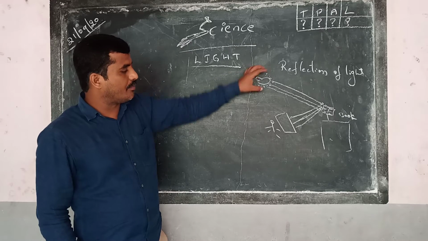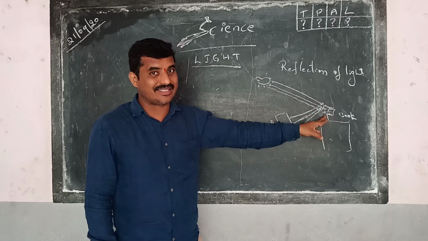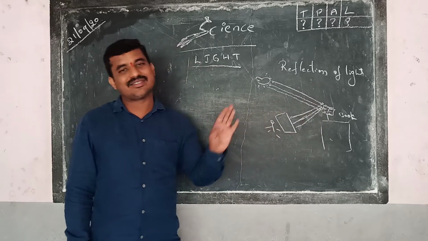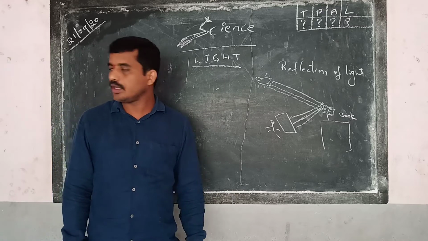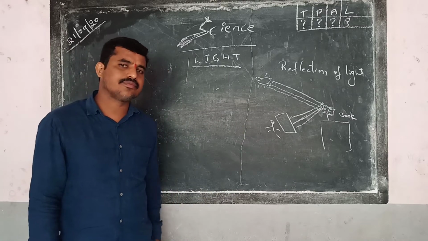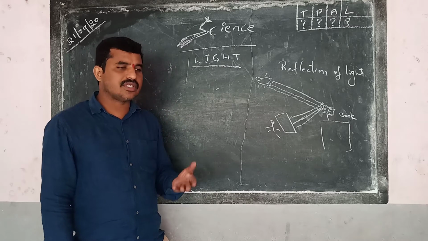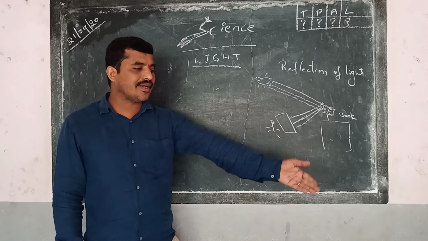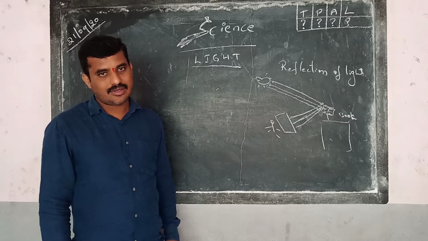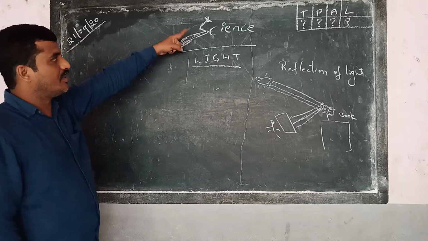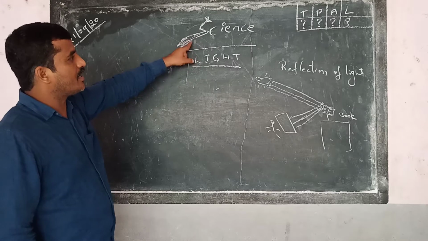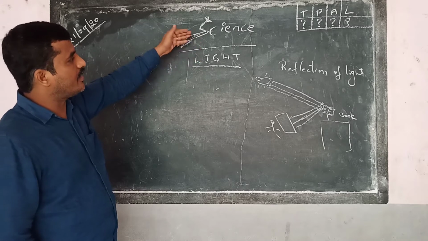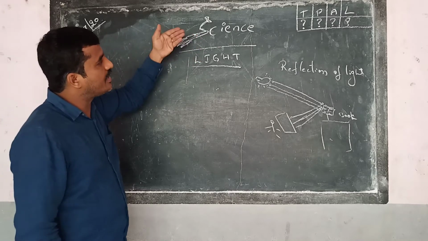So, though the light is there, we cannot see the objects unless the light falls on the object and hits back to our eyes. Only then can we see the object. Otherwise, we cannot see the object anywhere, anytime. When I can see the child there, in white color, how? Light is falling on it and hitting my eyes. I can see that word here. It means light is hitting on this letter, on this word, and it is reflecting and hitting back to me. Then I can see it.